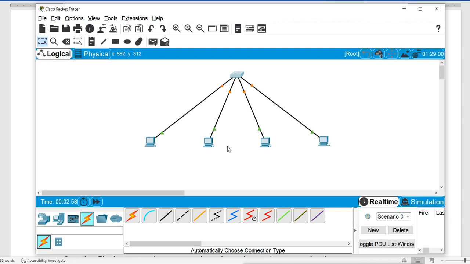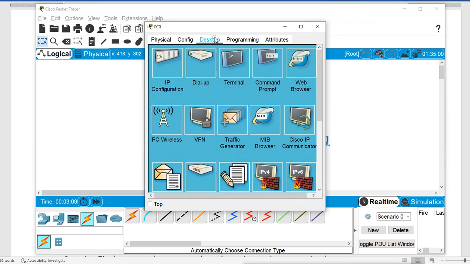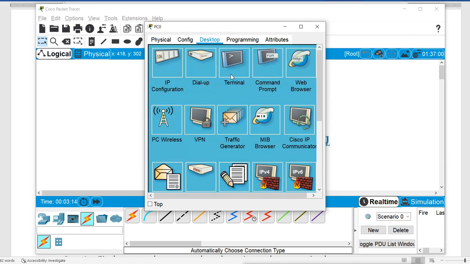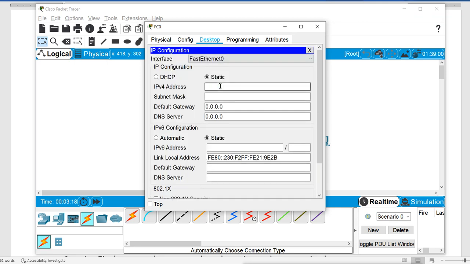Now I am going to use those IP addresses which I used for subnetting. On this machine, I will use the valid IP for the first subnet. In the machine, we go to Desktop and then IP Configuration, and here I will configure 192.168.1. The first valid IP for our first subnet is 1.1. Now I am not doing the subnetting here, I am not changing the default subnet mask.